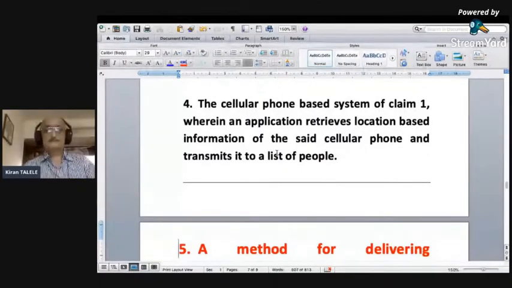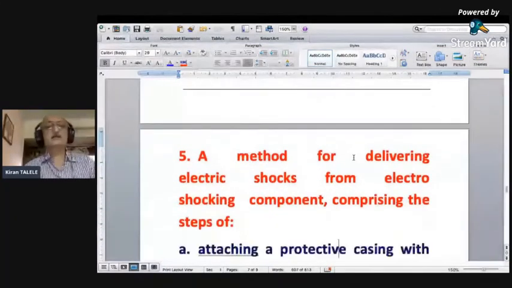Cellular phone is a device. The location of the device can be retrieved and transferred to a list of people. The list of people has to be mentioned in your mobile. So it will give the information. Let's say you are holding this device and somebody attacks you, or you feel you are unsafe, you are alone. At that time you can use this device to give the shock. But at the same time, just by clicking the switch, this information will be retrieved and communicated or transmitted to the persons mentioned in the list. Their mobile will ring, so that person will get alerted.